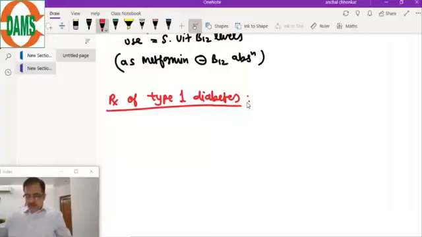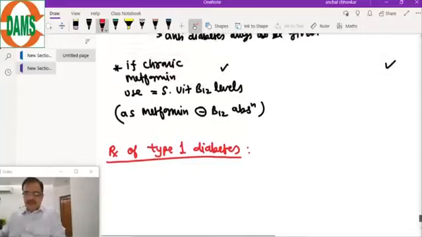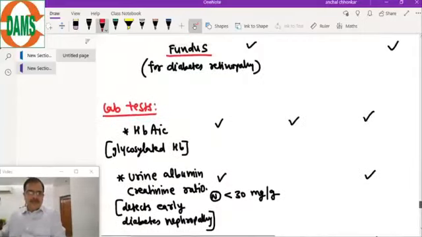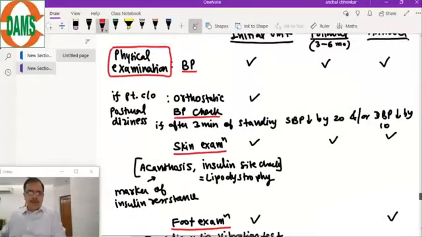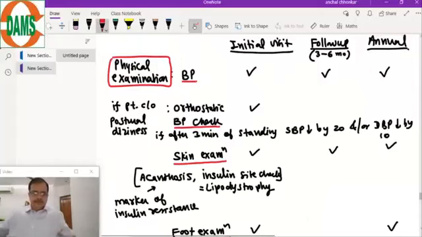Okay, if the patient is not able to afford these tests, then do not go for them, but we can counsel the patient that these tests are important for the proper management of diabetes. So this is the full table.